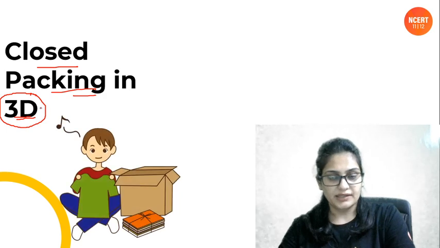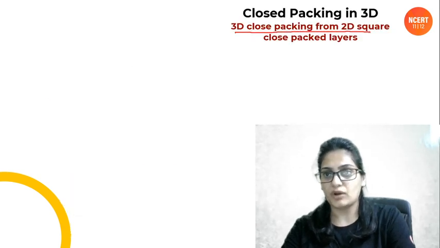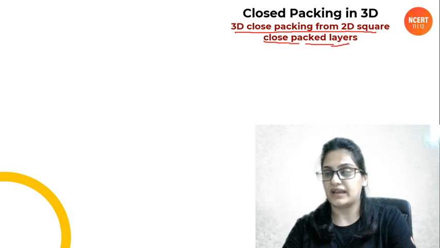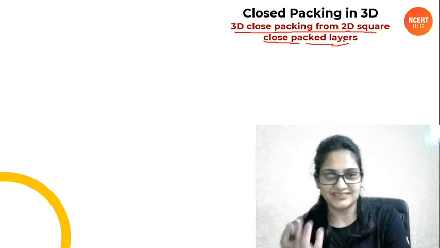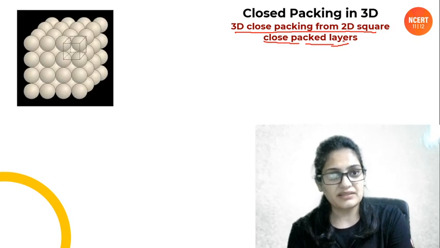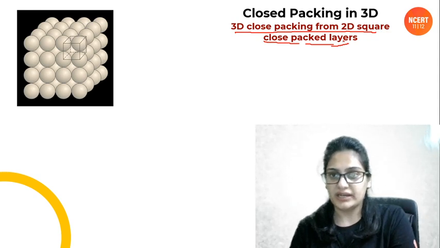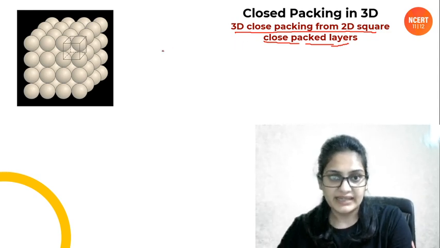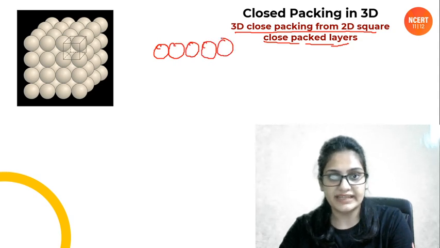Let's see. Okay, very first close packing is 3D close packing from 2D square close packing. ठीक है, square close packing इतनी भी बुरी नहीं है, सही है, तो उसको भी consider करेंगे. ठीक है. So this is the packing that you will get. ठीक है. 2D square close packing you have taken. ठीक है. That is, the atoms will be something like this. Okay, atoms will be like this, and below it and this and this.